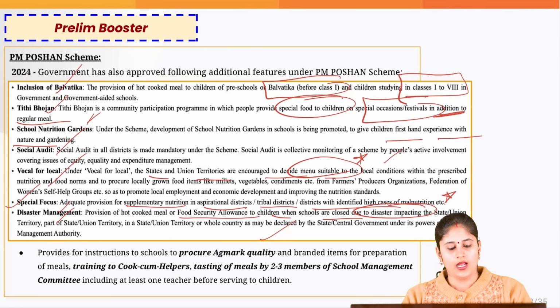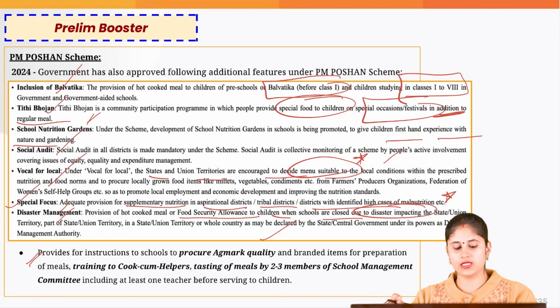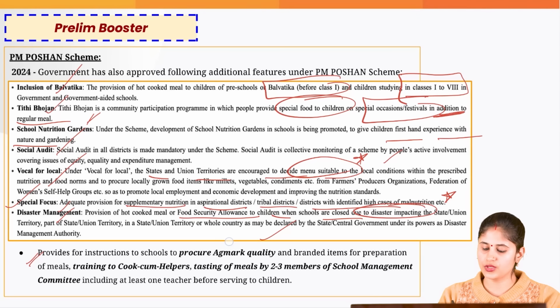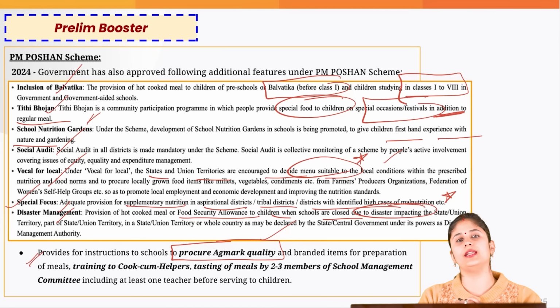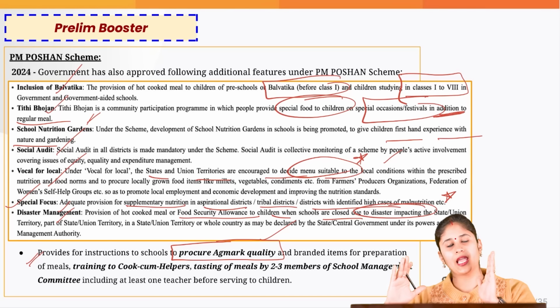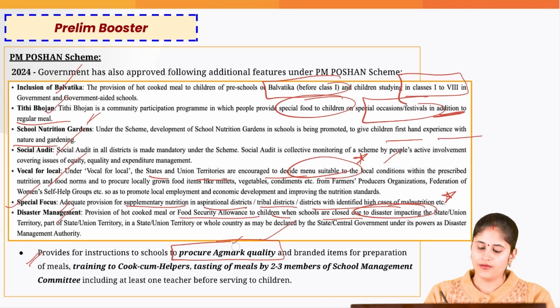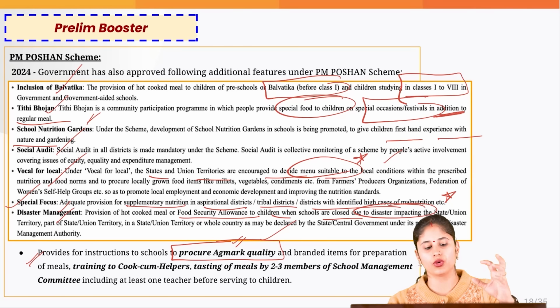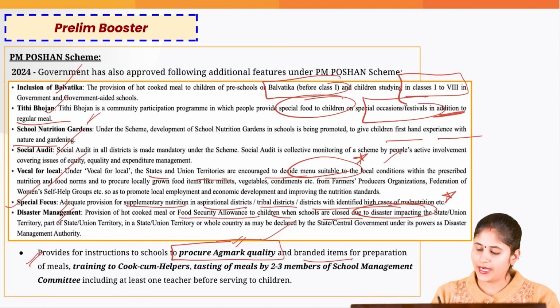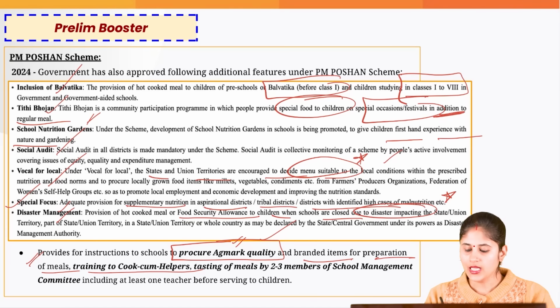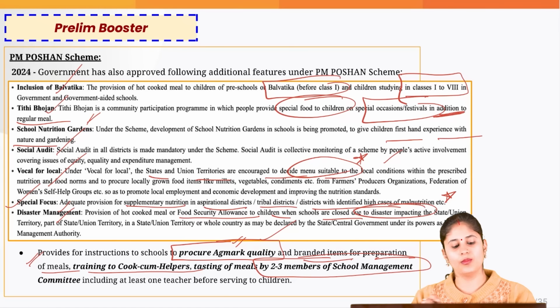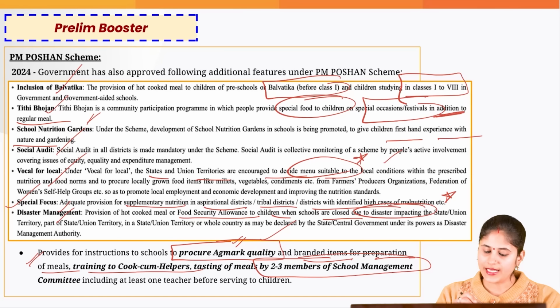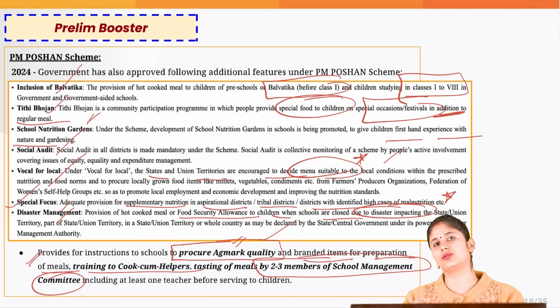And when it comes to this particular scheme, it provides instructions to the schools to procure egg mark quality. So we are not going to compromise with the health of our students. The schools are supposed to procure only egg mark quality, branded items for preparation of meals, give training to cook-cum-helpers, and the school management committee has to taste the food before it is served to the children.